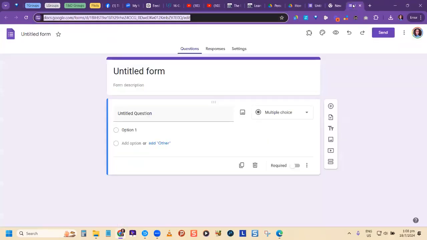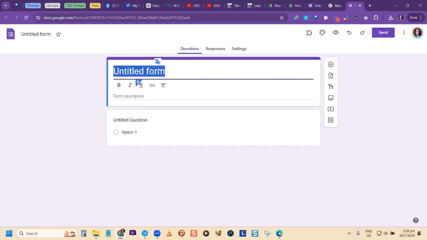So a Google form. Now you saw me click on new and I went to Google form, and every form has to have a title. You have to title your form. You put a description for your form, and then these forms have questions on them. So that's basically the gist of a Google form.